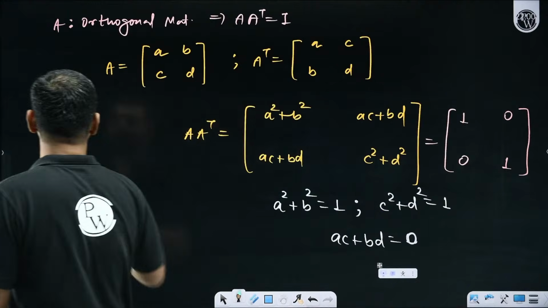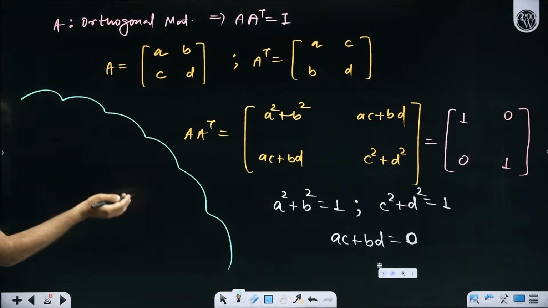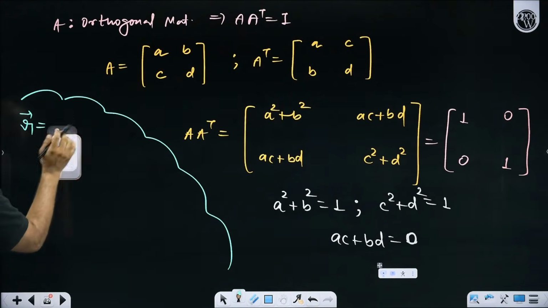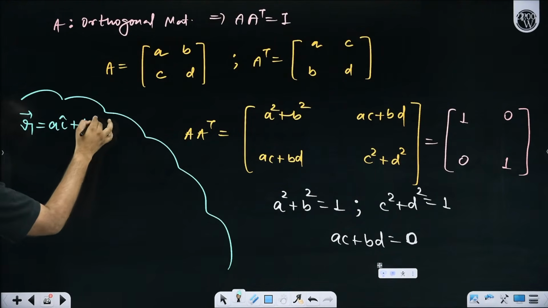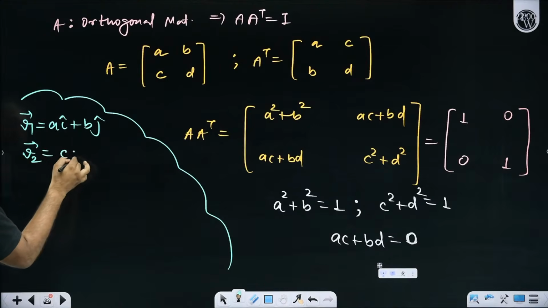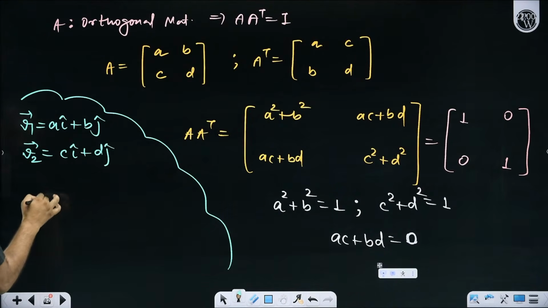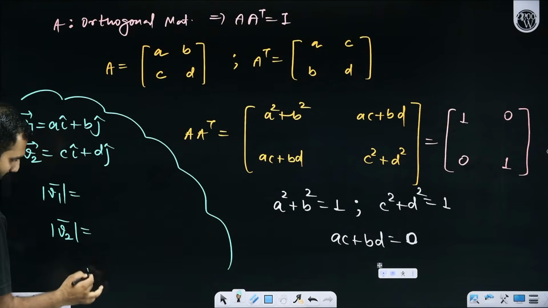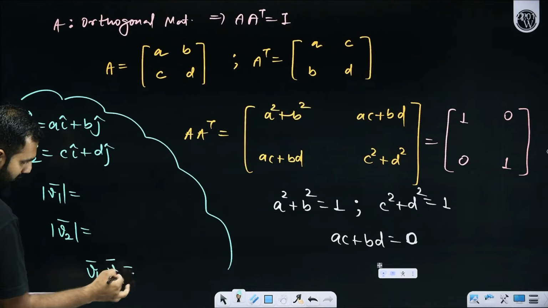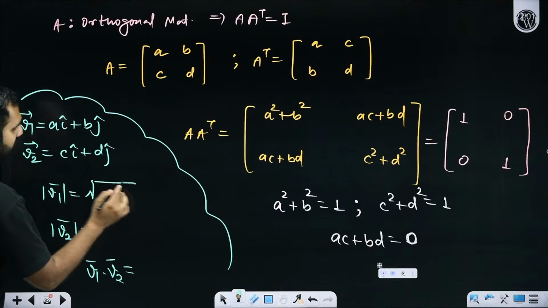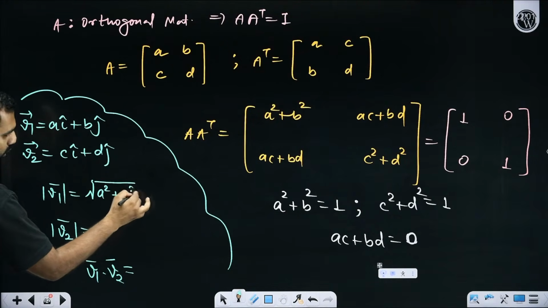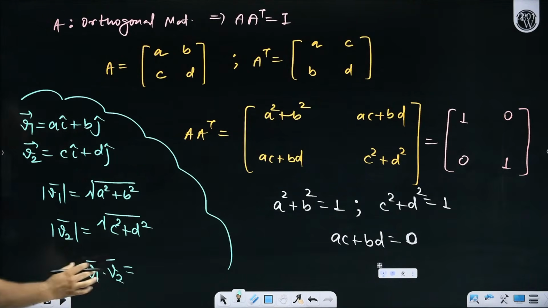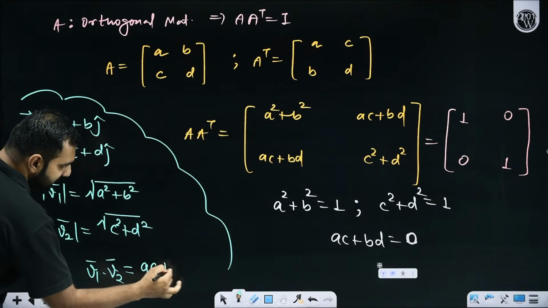Let me take you to a totally different world where I give you a vector, let's say V1, given by a i cap plus b j cap, and another vector V2, given by c i cap plus d j cap. Can you help me with the modulus of vector V1? The modulus of vector V2? And the dot product of V1 and V2? Vector V1's magnitude will be, I hope you know this from physics, under root a square plus b square. Vector V2's magnitude will be under root c square plus d square. V1 dot V2, I hope you know component wise, is ac plus bd.